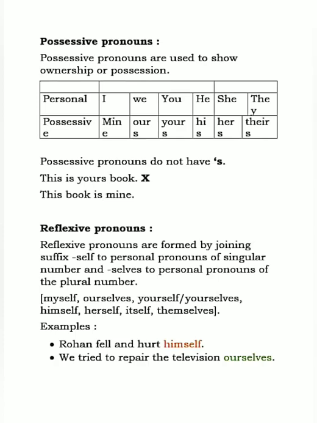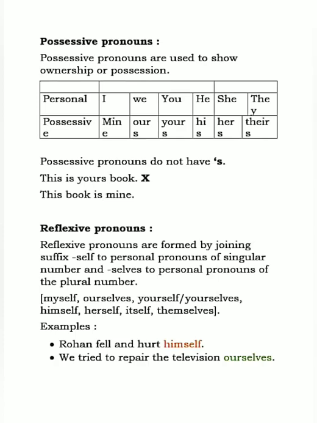Rohan fell and hurt himself. And reflexive pronoun is one thing. It refers back to the subject in the sentence. Okay, like Rohan fell and hurt himself. Now who is the subject? Rohan, of course. So he fell and hurt himself only. So here himself is no one but Rohan. Okay, here himself is referring back to the subject Rohan. So here himself is a reflexive pronoun.